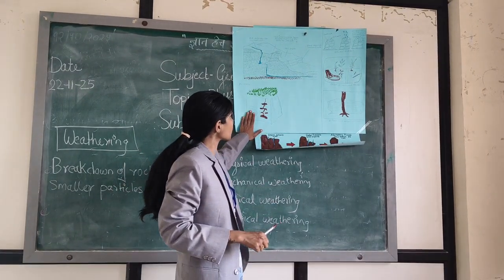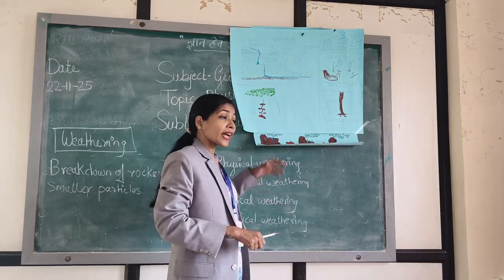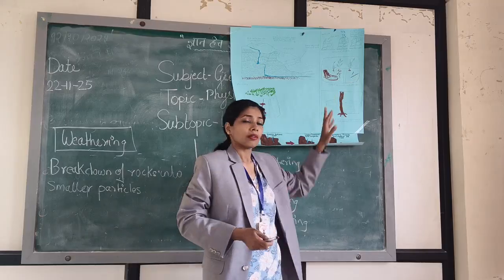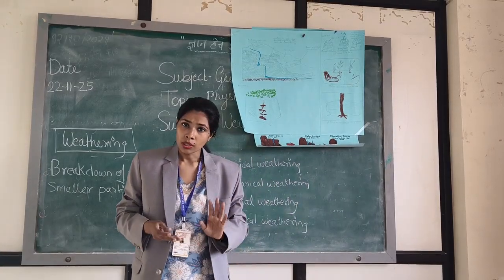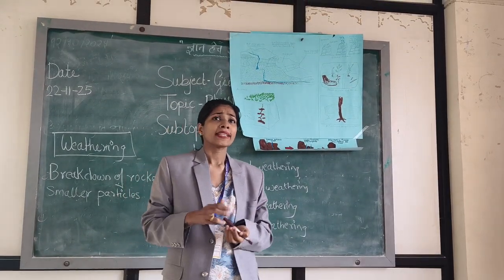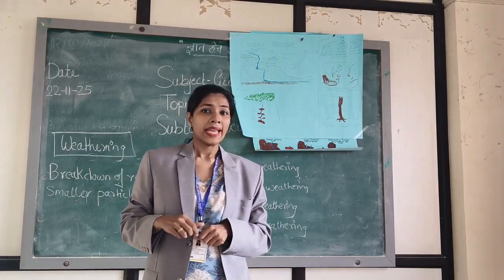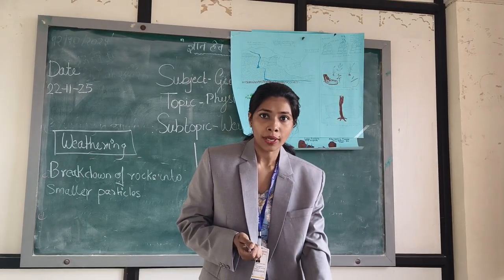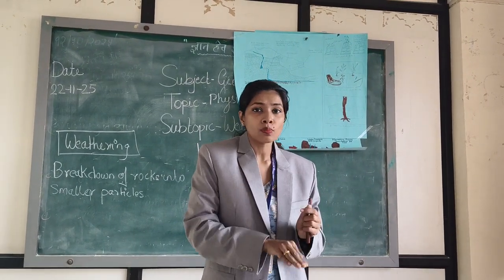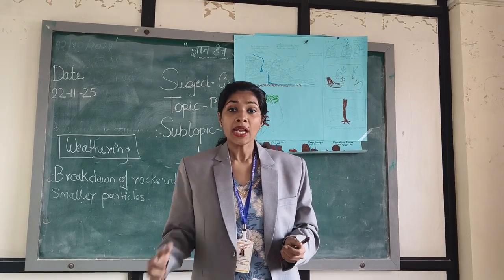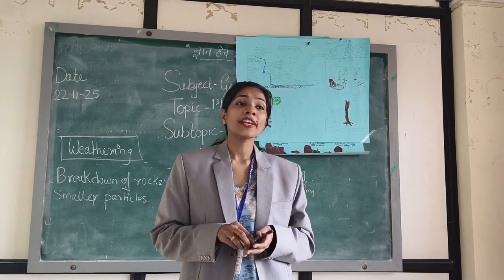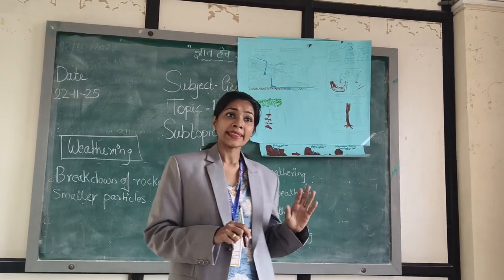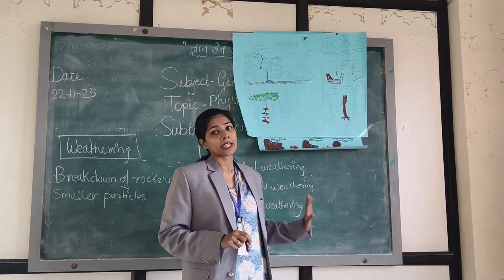Can you see this animal over here? So the soil is impacted because of animals and trees, you can say plants and animals also. That is known as biological. Now a rabbit. Can you tell me where a rabbit stays? In a burrow, in a hole, and the hole is dug in the land. When they dig, they don't dig a small hole. They dig a big hole. And when they dig a deep hole, there is also a chance of soil erosion. Understood? And that's how biological weathering takes place.